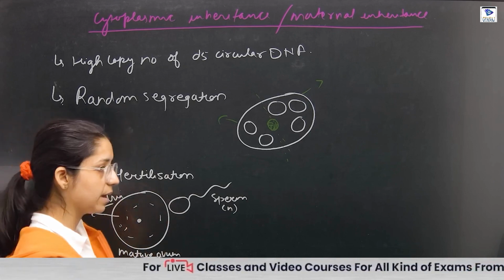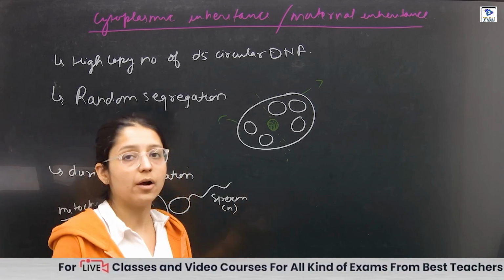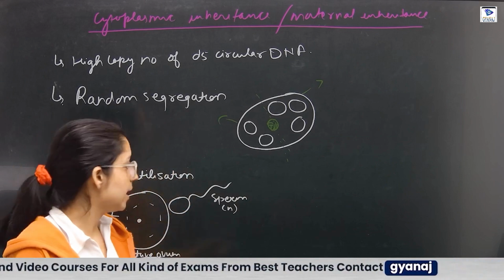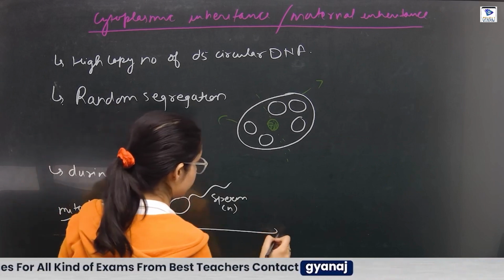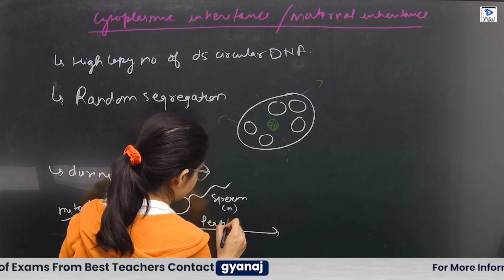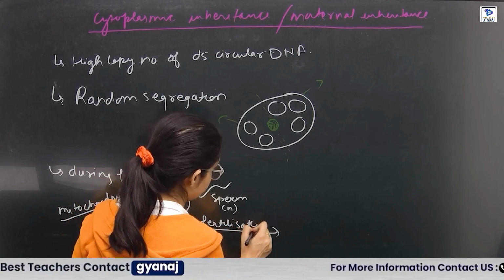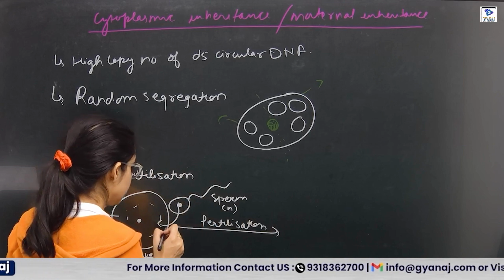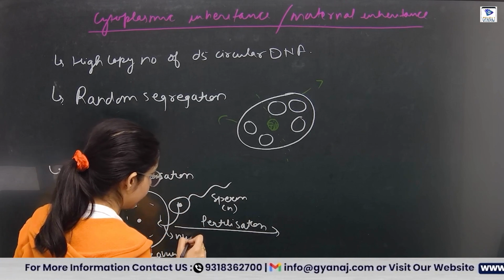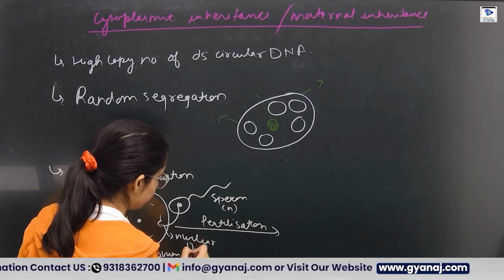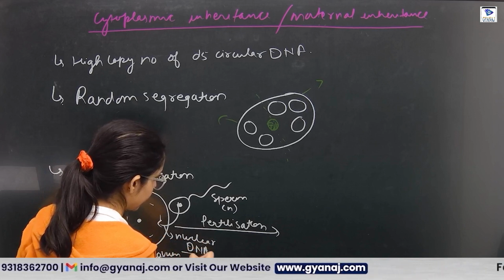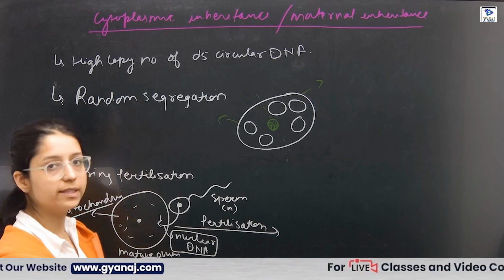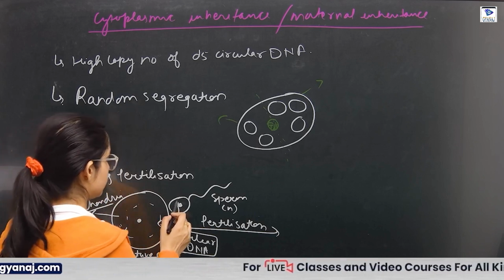Now you will say, ma'am, in sperm how will it move? It also requires the mitochondria. Yes, but when they fuse during fertilization, only the sperm's nuclear DNA will be inherited, not the cytoplasm.